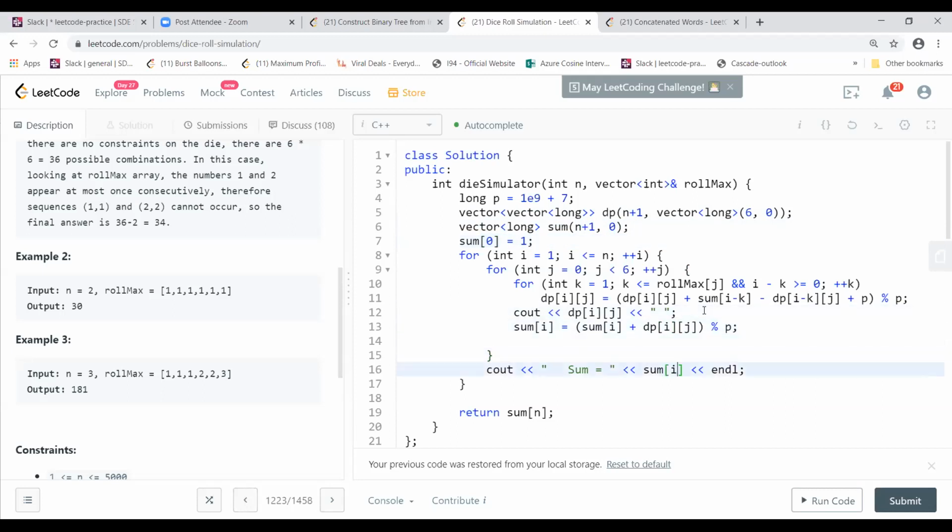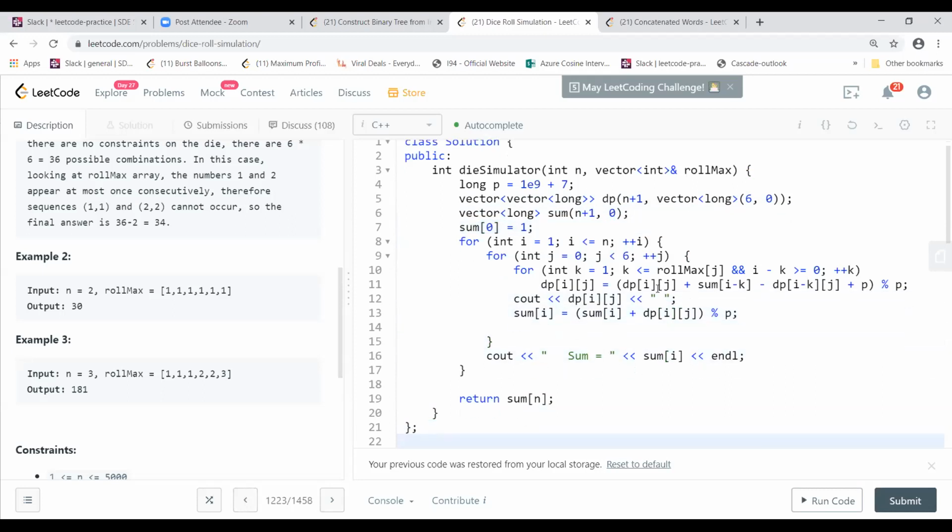So here are the calculations. Each and every time I subtract, because I'm accumulating each and every level's value in the sum for a particular row. So I use this sum value, as I showed you, that 34, and then I subtract whatever is from the previous one.